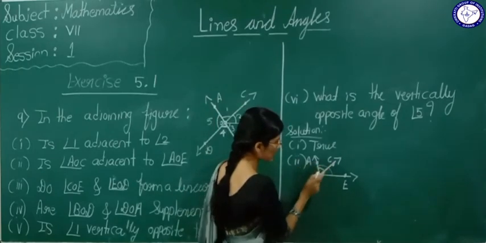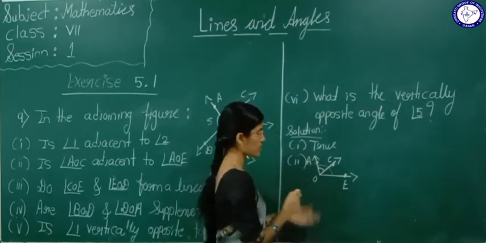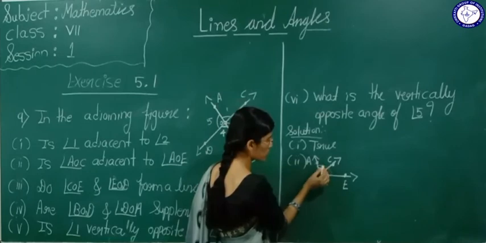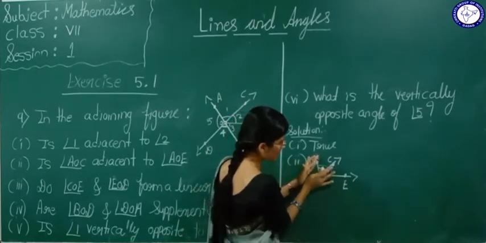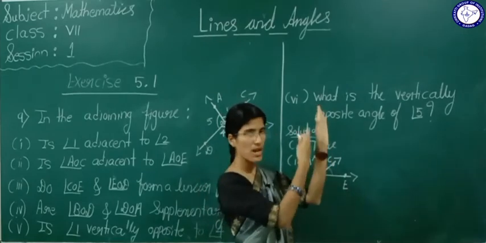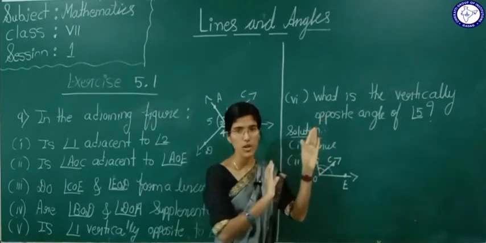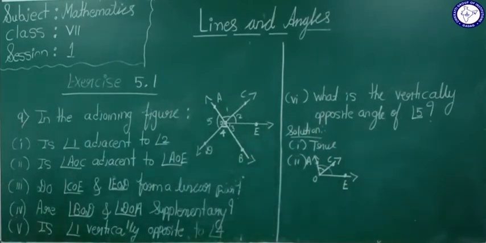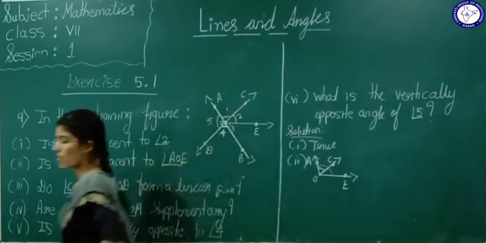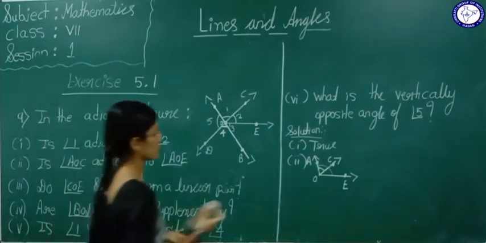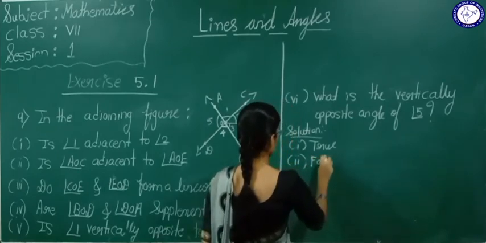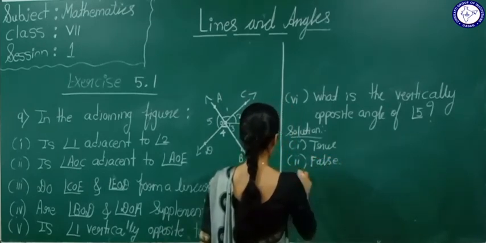Is angle AOC adjacent to angle AOE? Definitely these two are not adjacent angles, because both have common vertex O, it's okay, and both have common arm OA. But the other arms are on the same side. Here, with a common arm, the other two arms should be on either side. Therefore the second statement is false. Now see the third one.